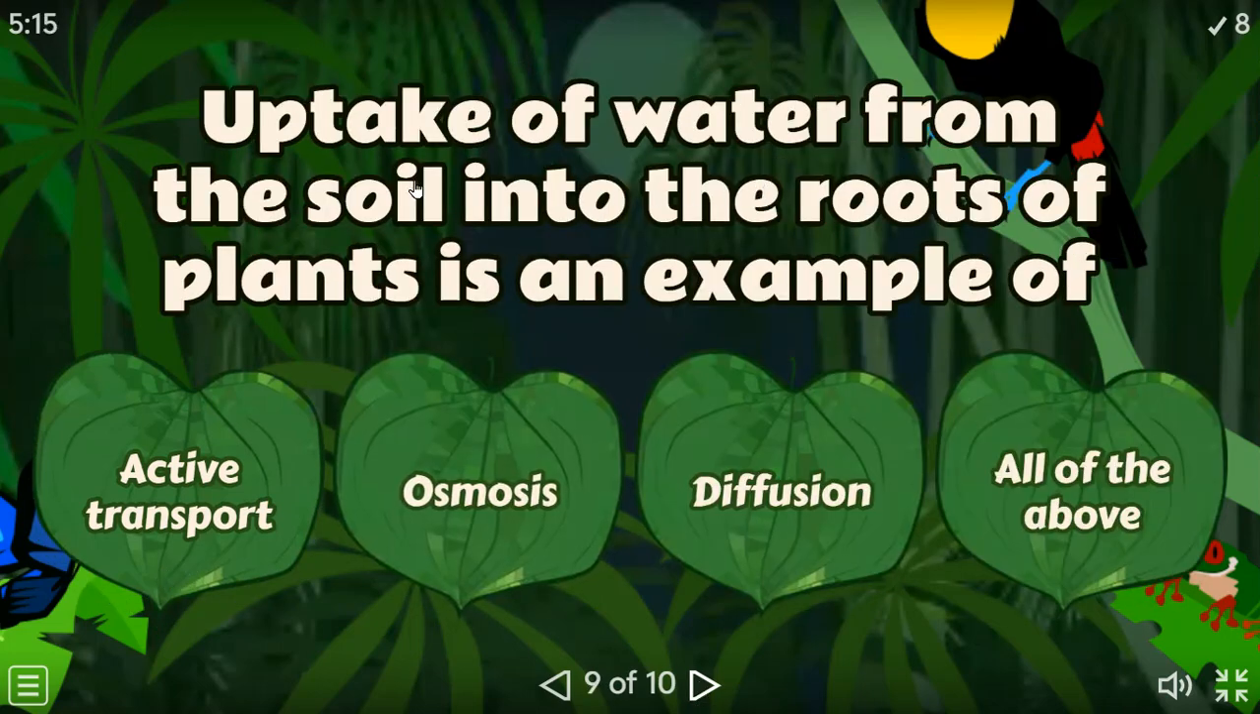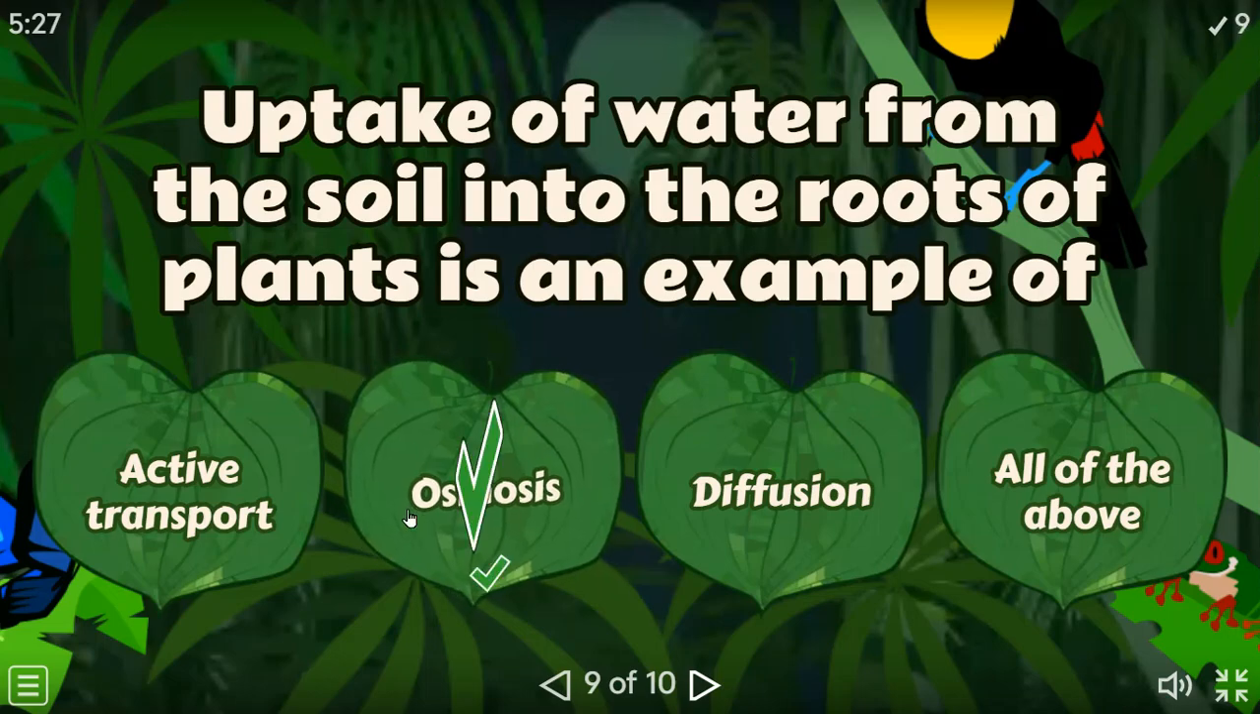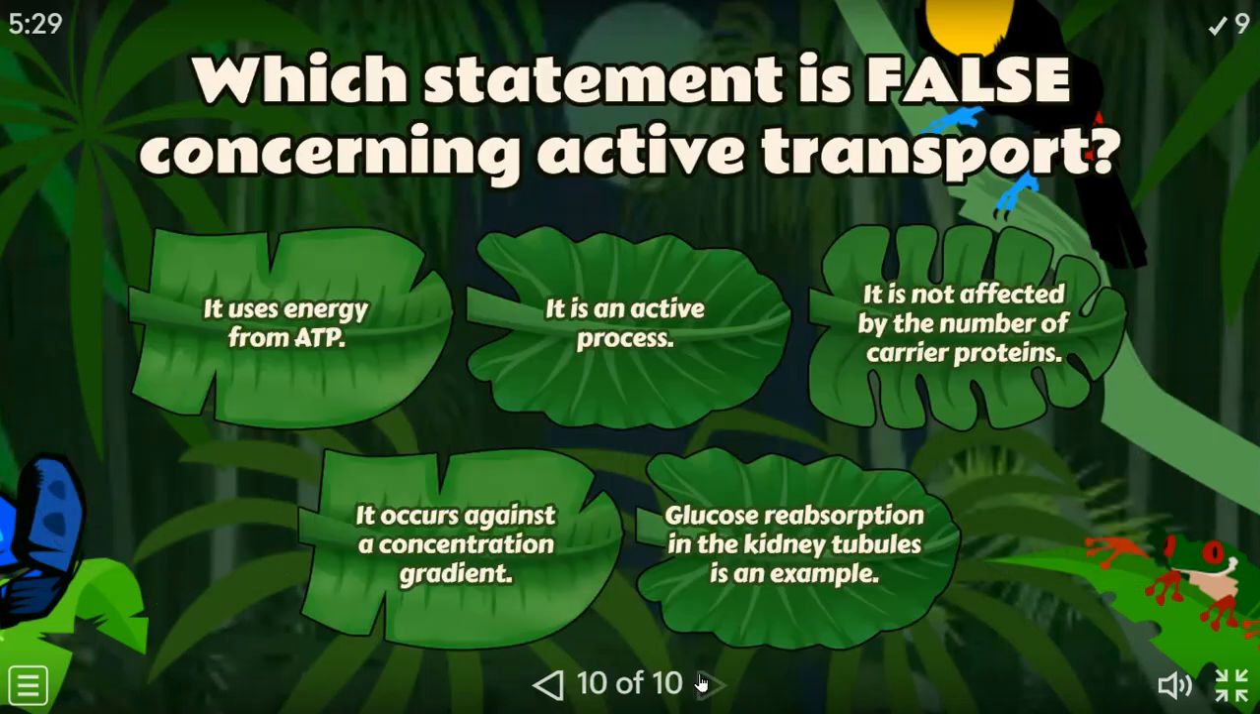Uptake of water from the soil into the roots of plants is an example of... So, this is related to water, remember? Osmosis. Yes. So, this is the last question. Which statement is false concerning active transport? So, read all the statements. What do you think is the wrong one?